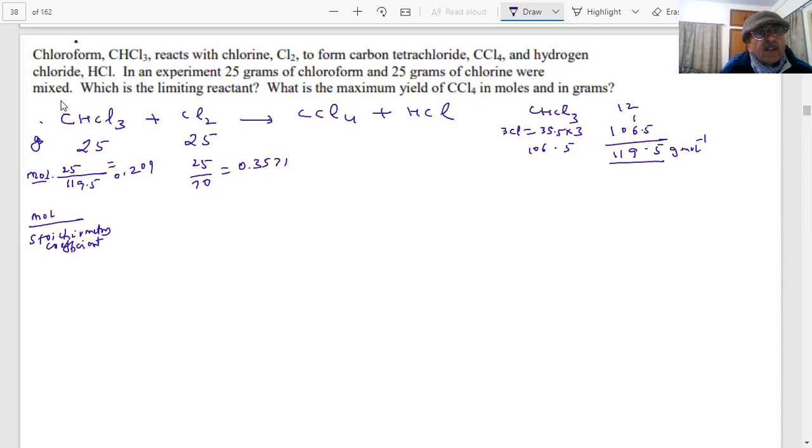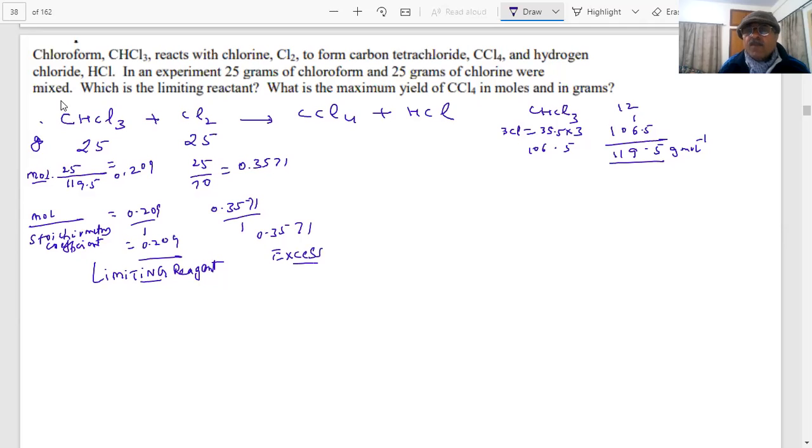Formula clear? How many moles? 1. No problem. 0.209 by 1. 0.357 by 1, student. What do you get? 0.209. Which is the smaller value? 0.209. That means this is the limiting reagent, student. This is in excess.